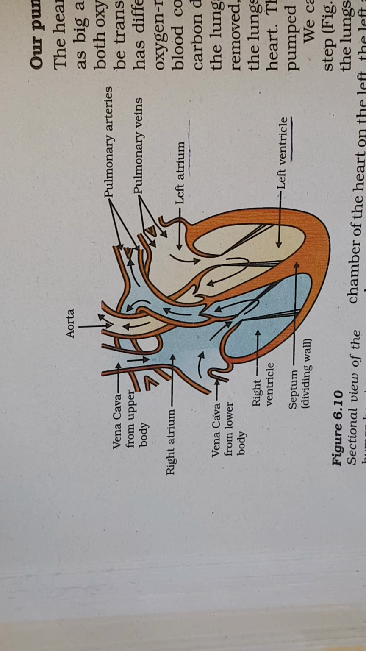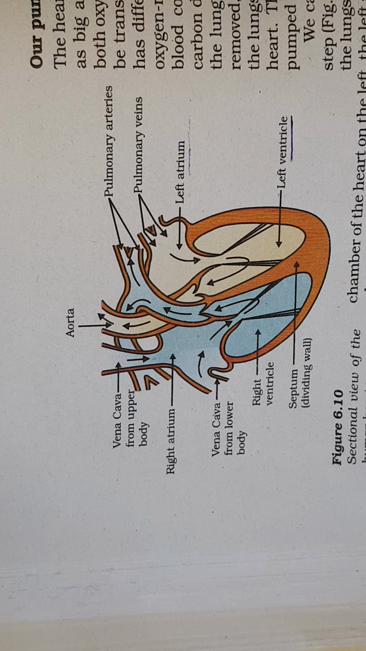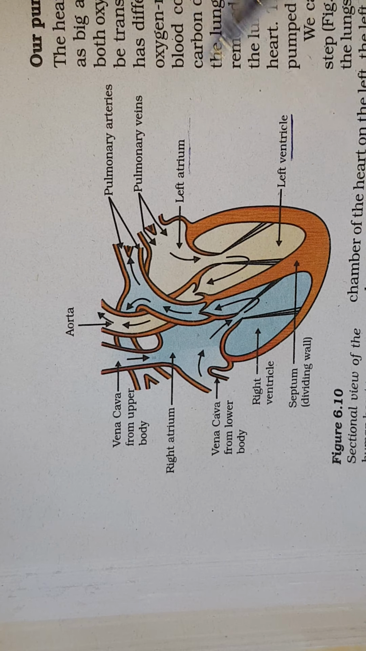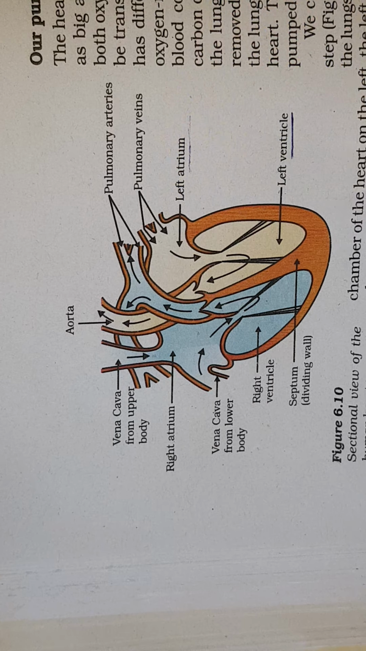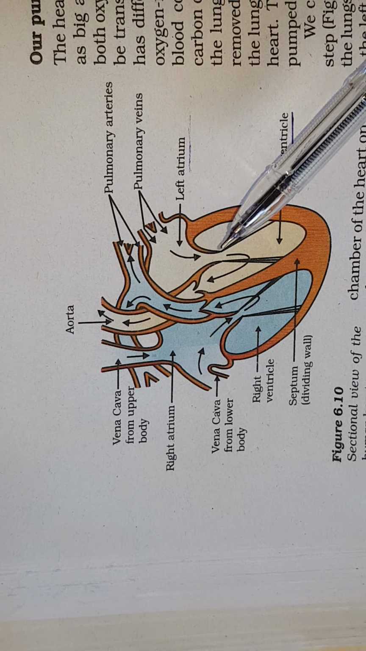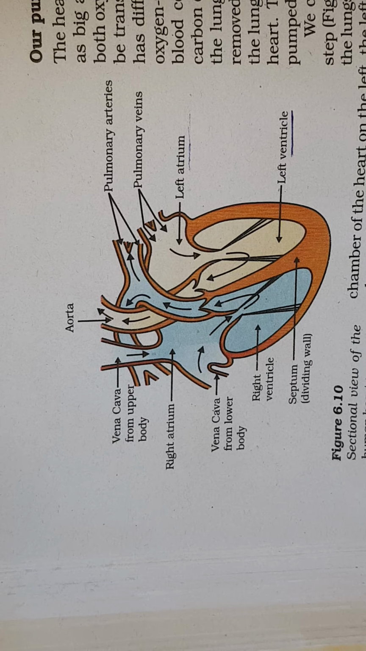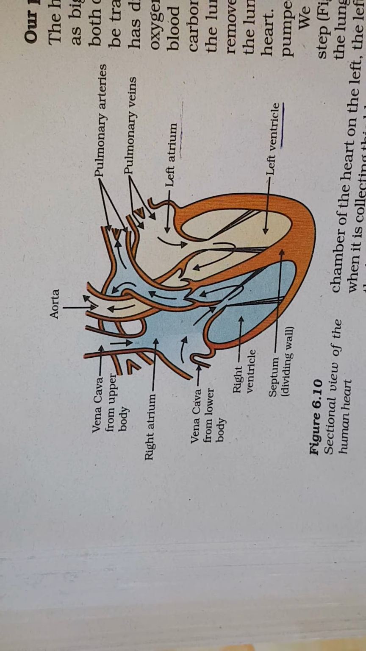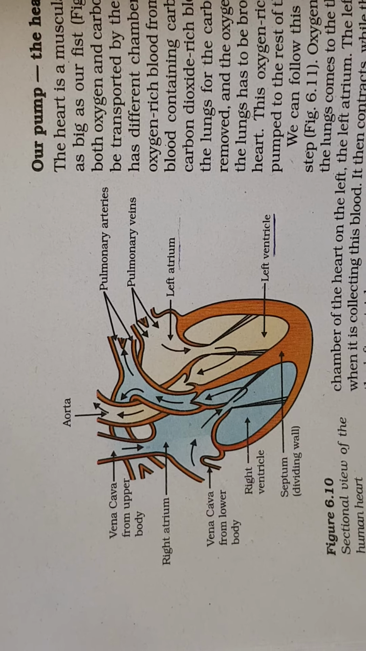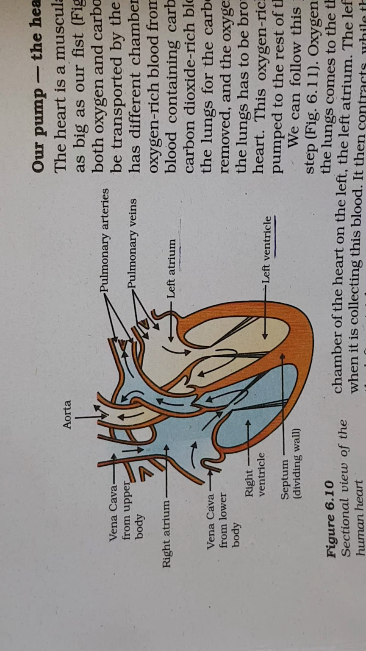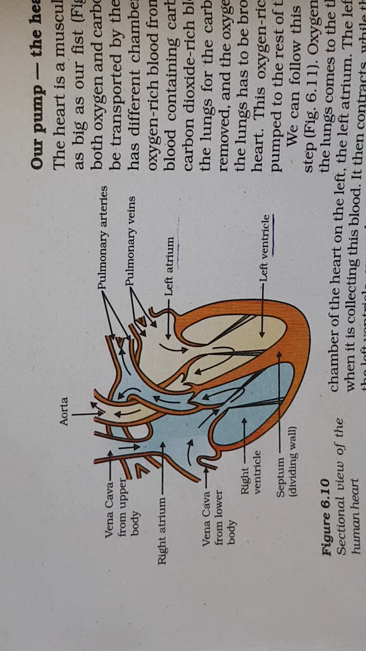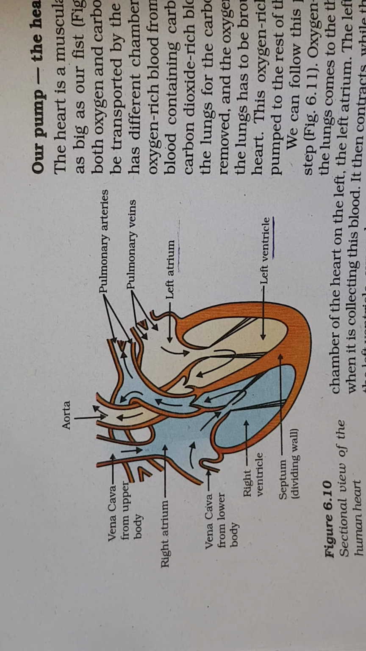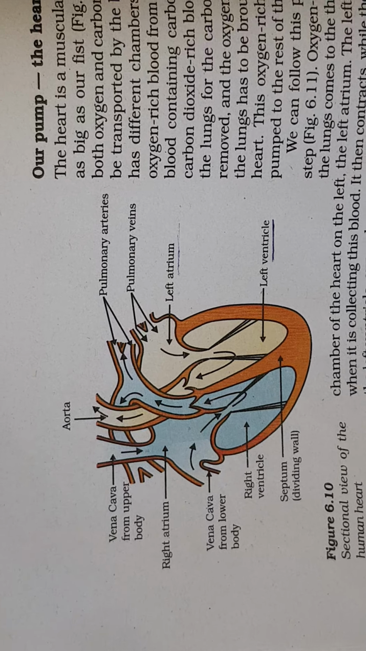Now let us see what happens. So this was the structure. Between the left atrium and left ventricle, there are valves. Valves are between the left atrium and left ventricle, and the right atrium and right ventricle. These valves are called bicuspid valve and tricuspid valve. Okay, so this much you understand now.